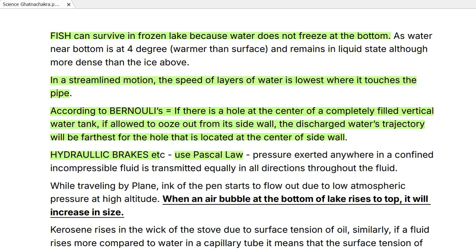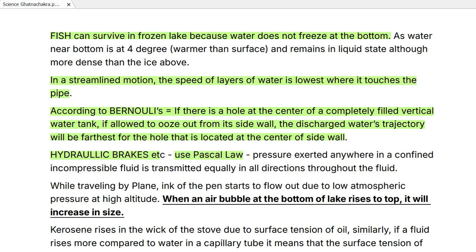So the pressure exerted anywhere. Now you get to the point where it cannot be compressed any further. After that, if you apply even a single incremental more pressure on the system, it will be exerted equally in all directions from within that system outwardly. And that is on the basis of which the hydraulic braking systems have been developed, that is using the Pascal law.